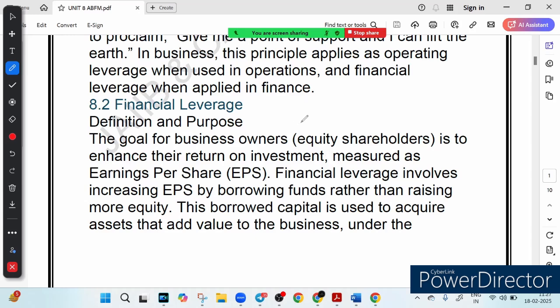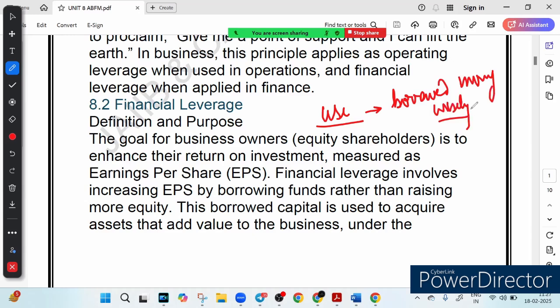So instead of selling more shares and diluting ownership, the business borrows money to fund their growth. This is the key point to note. Why? Because if they use the borrowed money wisely, they can earn more profit than the cost of borrowing. The key point is that they have to use the borrowed money wisely. How to use it wisely, that is what we will go through.